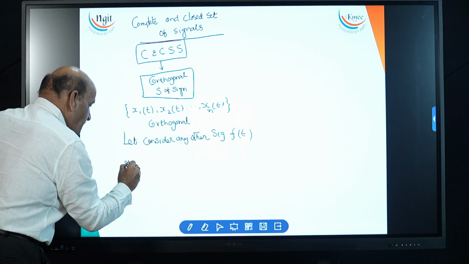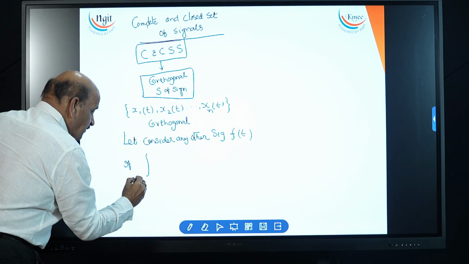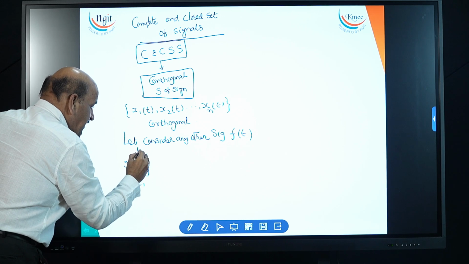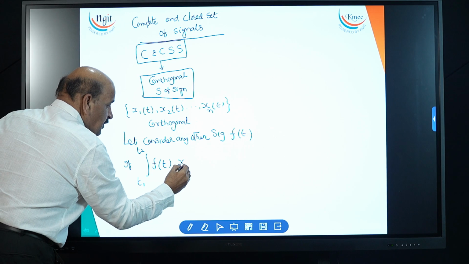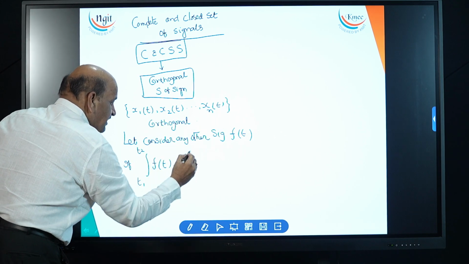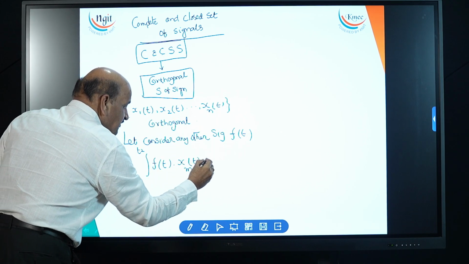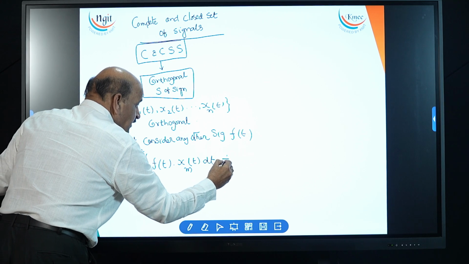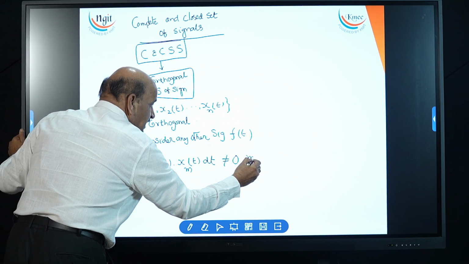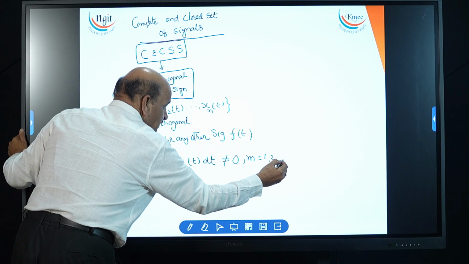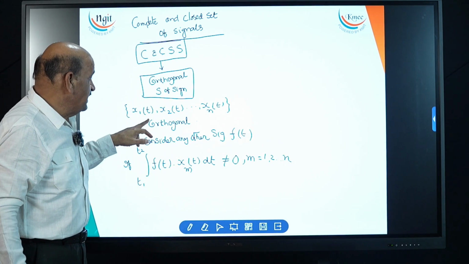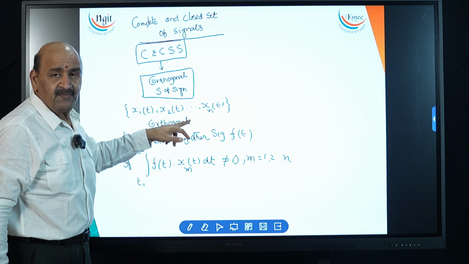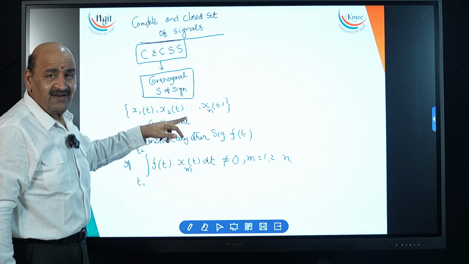If, from the given time interval t1 to t2, the integral of f of t into xm of t is not equal to 0, where m equal to 1, 2, etc. n. Look at, you have to take an orthogonal set of signals.